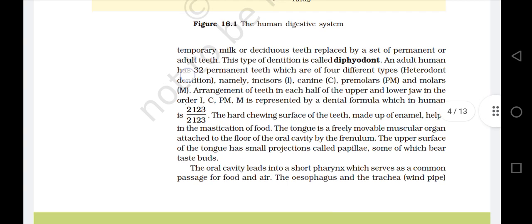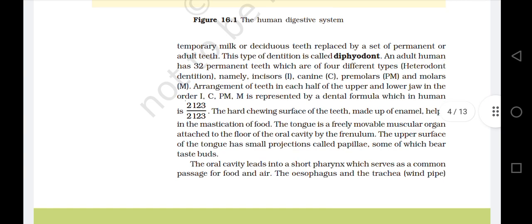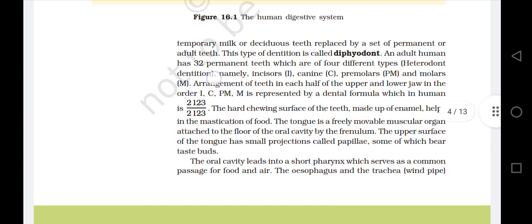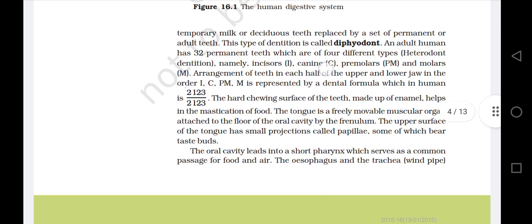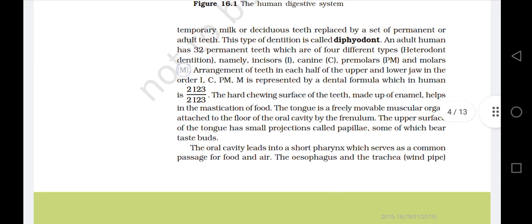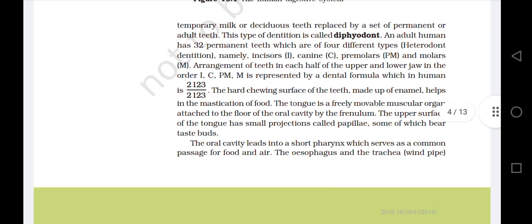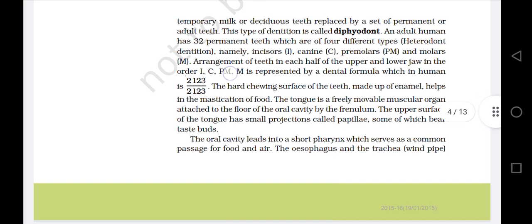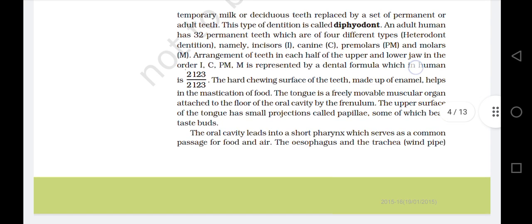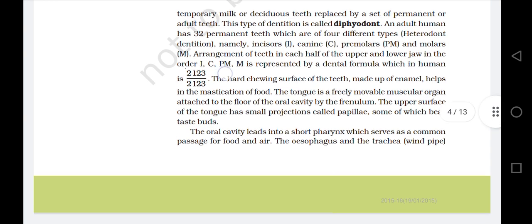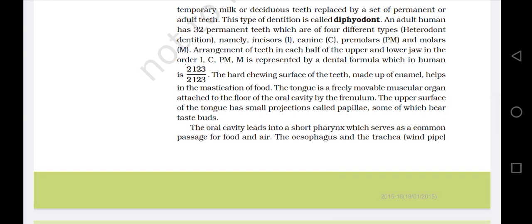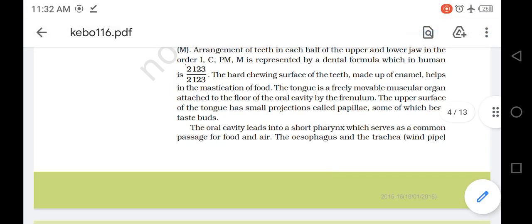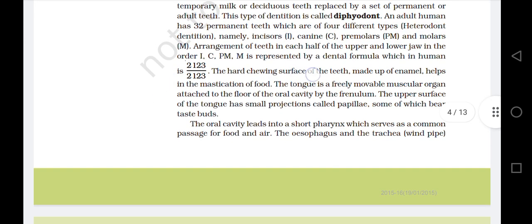An adult human has 32 permanent teeth which are of four different types: heterodont dentition, namely incisors, canine, premolars, and molars. The arrangement of teeth in each half of the upper and lower jaw in the order I, C, PM, and M is represented by a dental formula, which in human beings is 2123 in the upper quarter and 2123 in the lower quarter. The hard chewing surface of the teeth, made up of enamel, helps in the mastication of food.